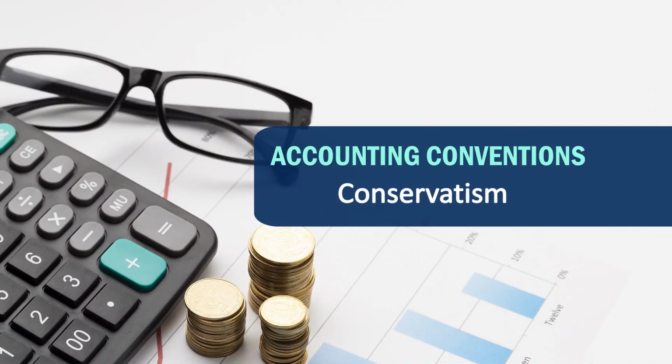Then the third one is conservatism. According to the conservatism convention, we must provide for future losses, not for future profit. It means we must anticipate future losses, not future profit, because if we anticipate future profit and the profits do not turn out, it will impose a question mark, and the integrity of the financial statements will be questionable.